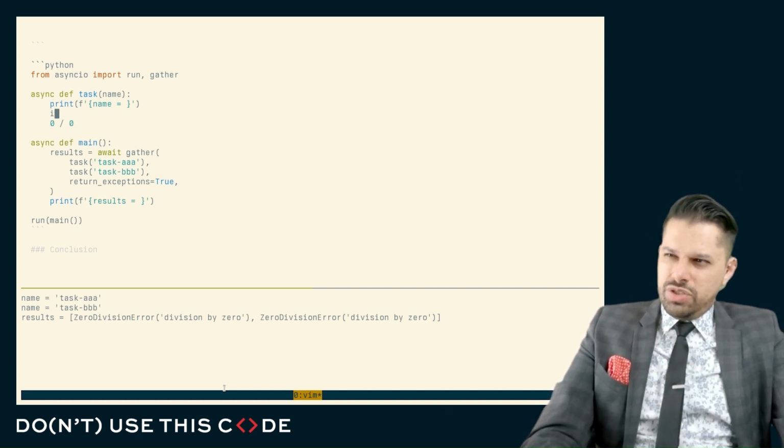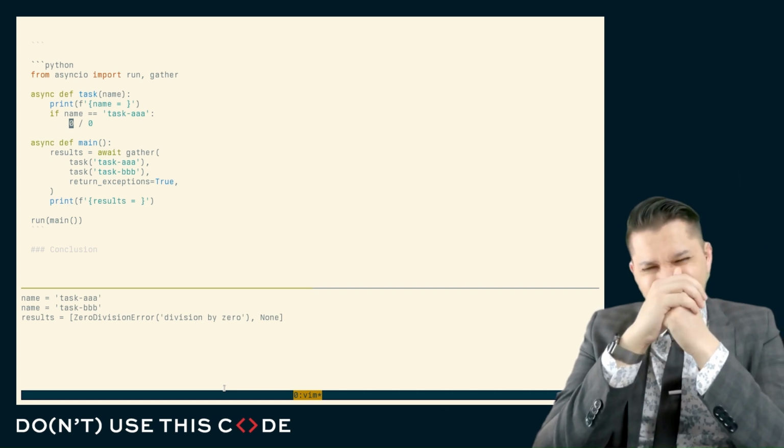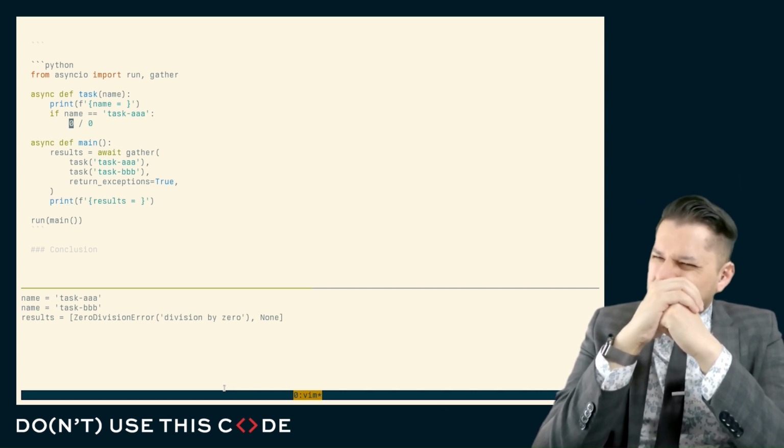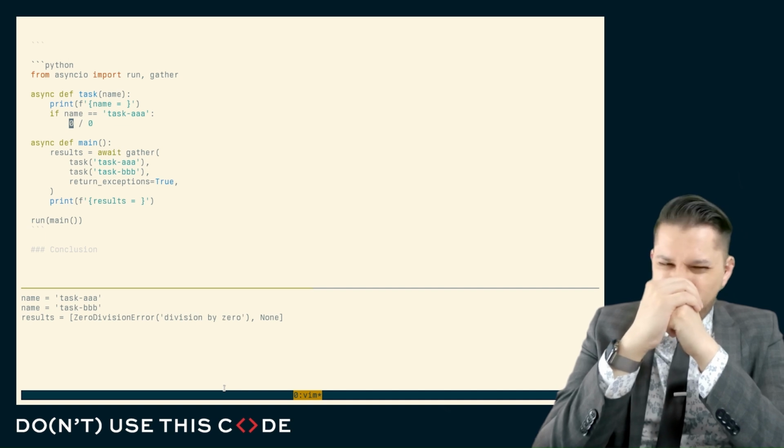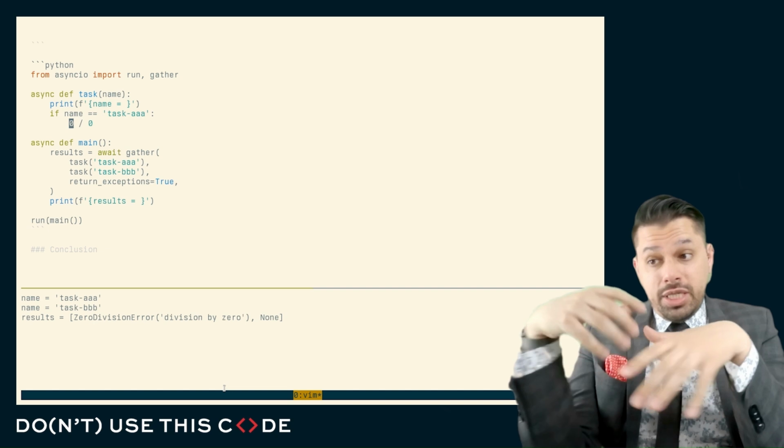Well, let's change this very slightly. Let's make only AAA error out. And here you can see, oh, yeah, but we didn't get the result values. Well, that's kind of a pain. We kind of want to have both the result values and the exceptions, and we want to be able to distinguish them from each other.